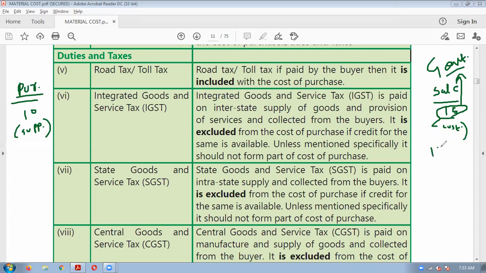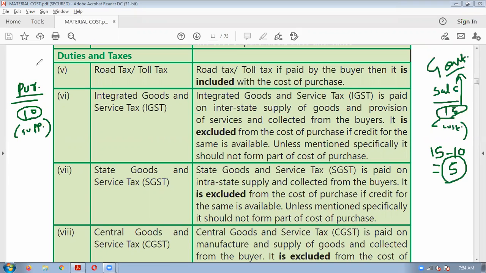Government has given a benefit of input tax credit. This 15 rupees which you have collected from the customer minus 10 rupees you have already paid to your supplier, you will get this benefit. This is known as input tax credit. And you will have to pay only 5 rupees to the government, because this 10 rupees will be paid by the supplier to the government. Understood? So this is how GST will function in very simple terms.